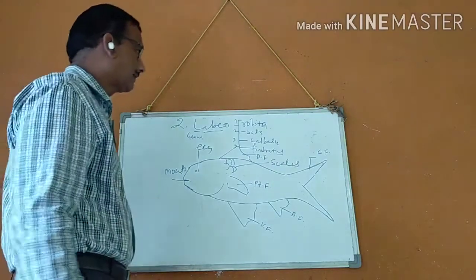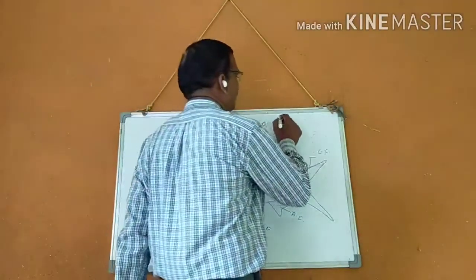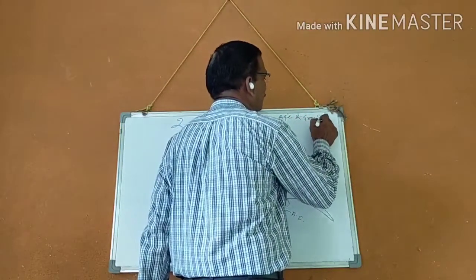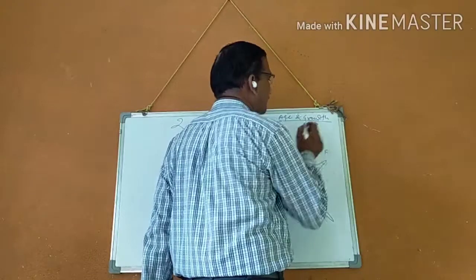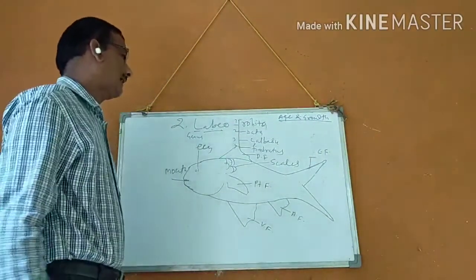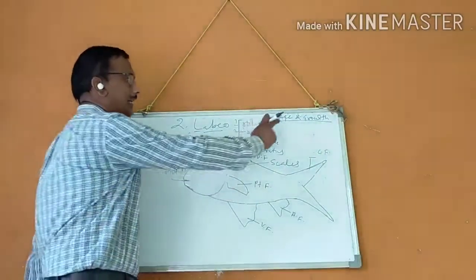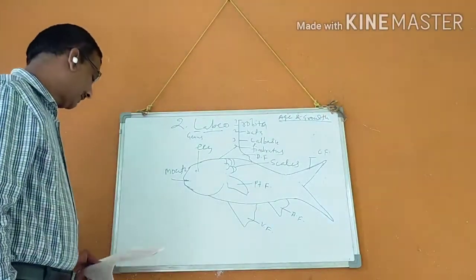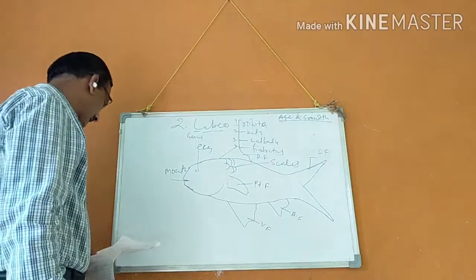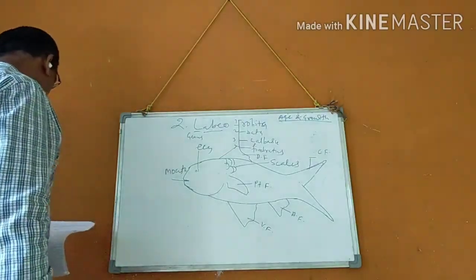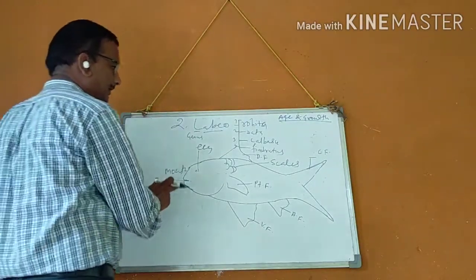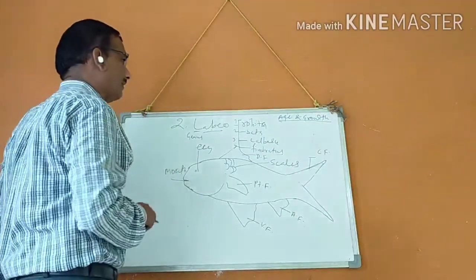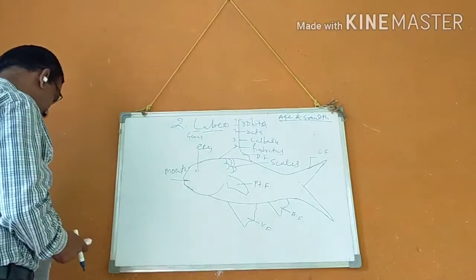Next characteristics, that is the age and growth. What is the difference between the Catla and Labio about age and growth? In the first year, second year and third year, it is the second fastest growing fish among the Indian major carps.